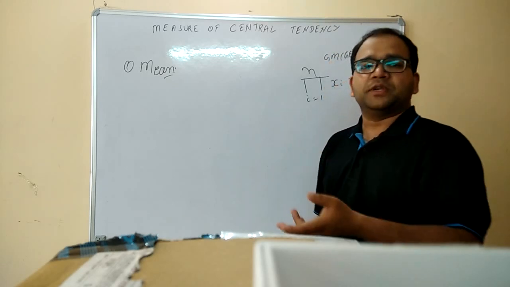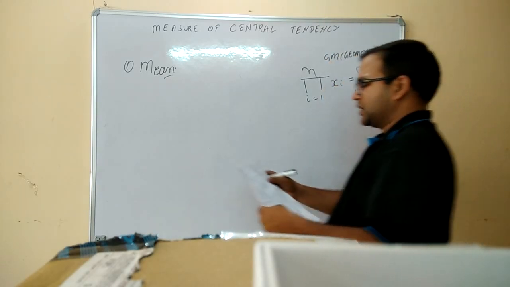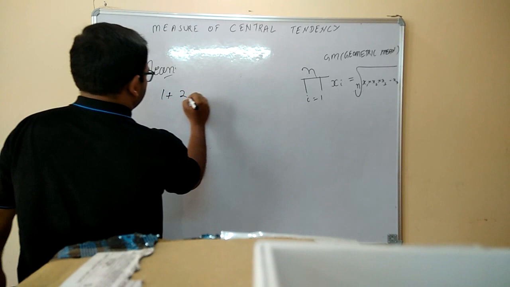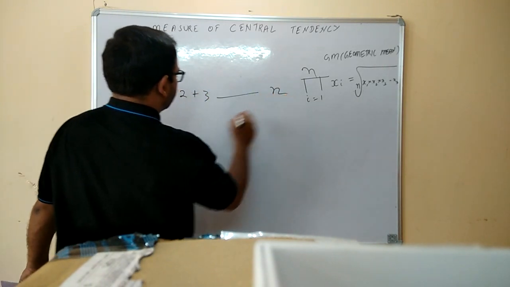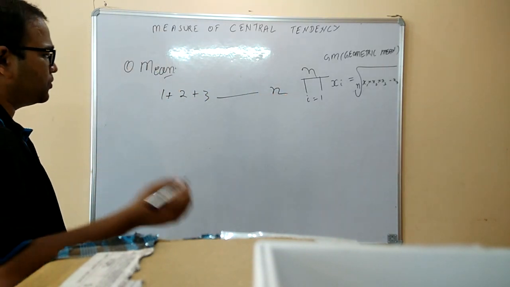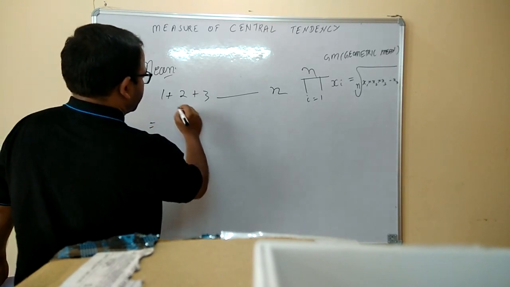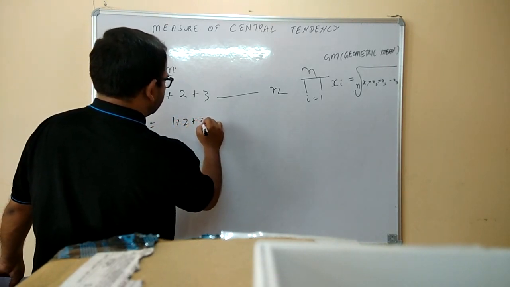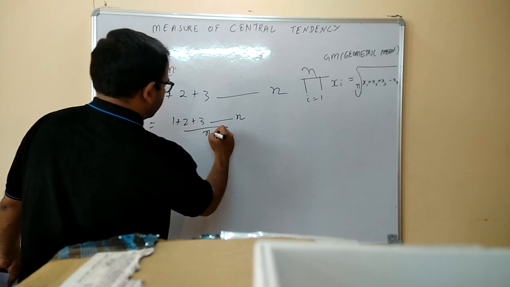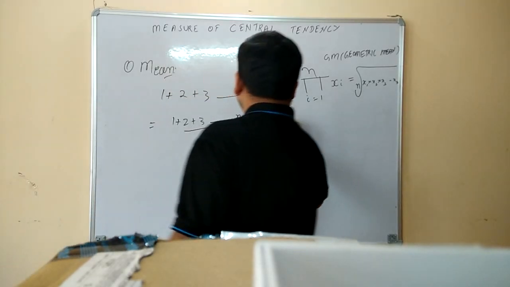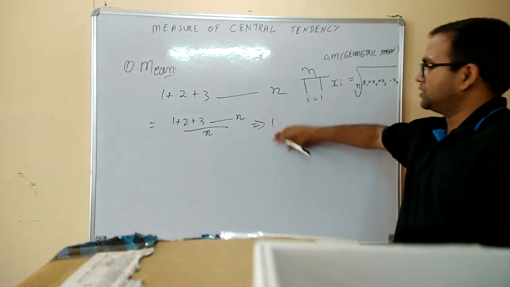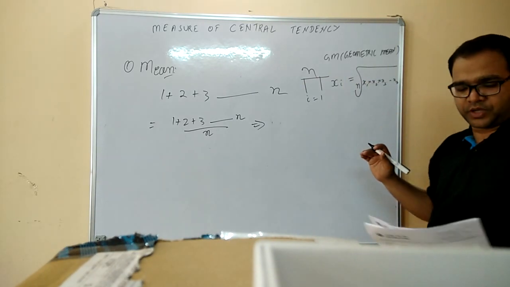Then I will get the mean of that number. Like that, I have the numbers 1 plus 2 plus 3, etc. It can be anything. If I want to calculate the mean for the same, it can be calculated as the sum 1 plus 2 plus 3 divided by n. Then you can easily get the mean of your numbers.